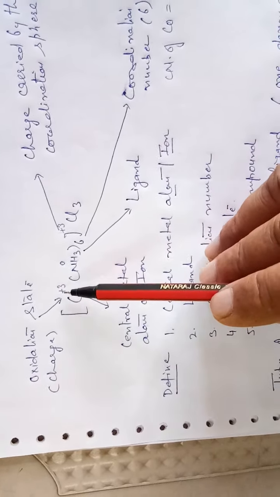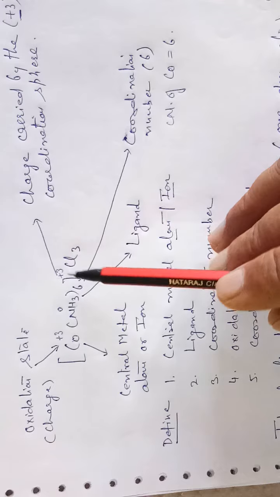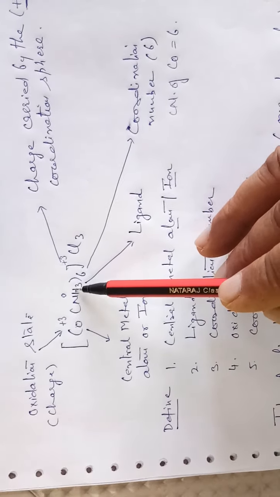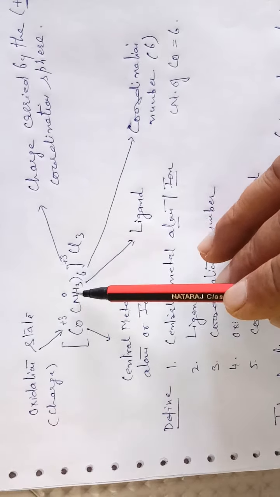The charge carried by the central metal atom is known as the oxidation state. And finally we have the coordination compound. This whole is the coordination compound, in which a number of ligands, whether neutral, negatively charged or even positively charged, are attached to the central metal atom or ion.